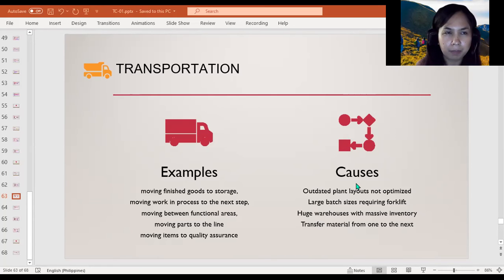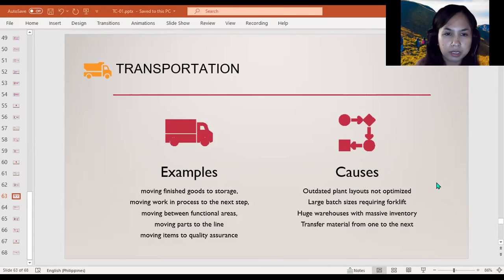And of course, in some industries, it's difficult to not hold inventory in large racks. But our goal from a lean producer perspective must be to hold as little inventory as possible. And then lastly, we have the need to transfer material from one work area to the next, and in some cases, stage this material. And this also contributes to the waste of transportation.